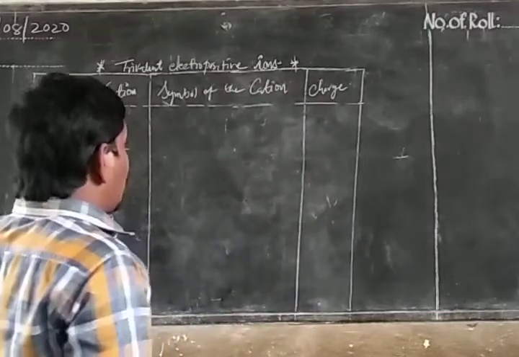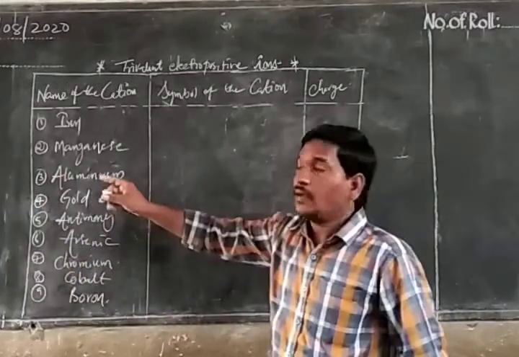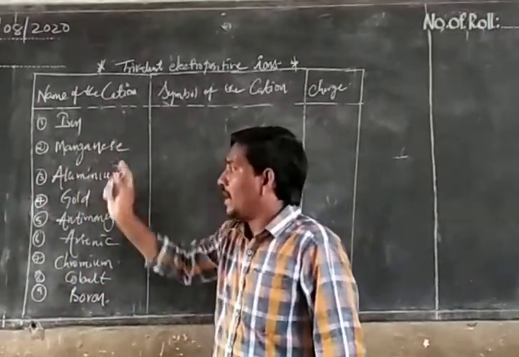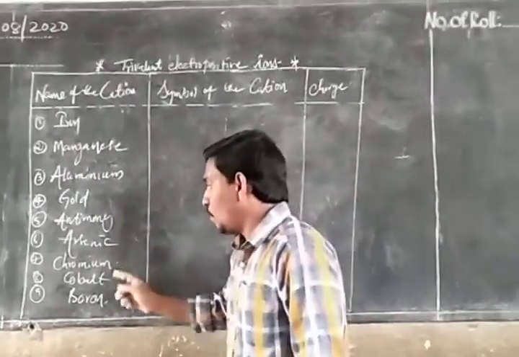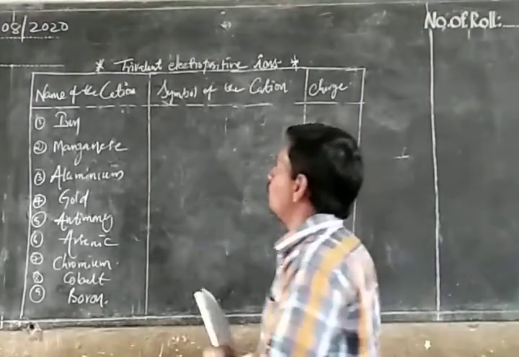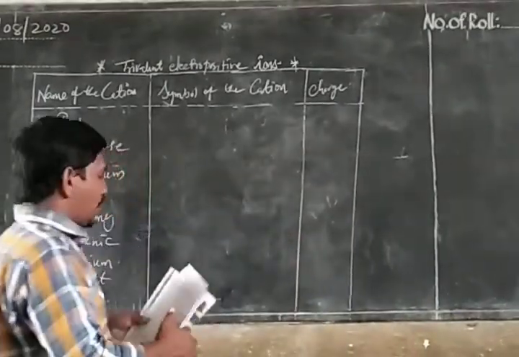Trivalent electropositive ions. So iron, manganese, aluminium, gold, antimony, arsenic, chromium, cobalt, and boron. The symbols of the cation.